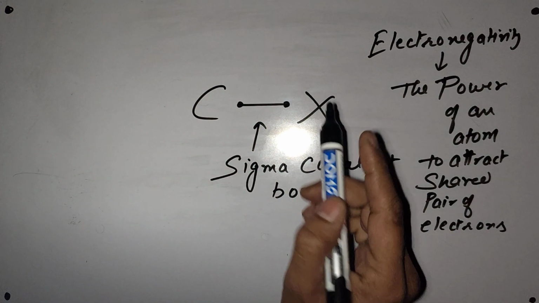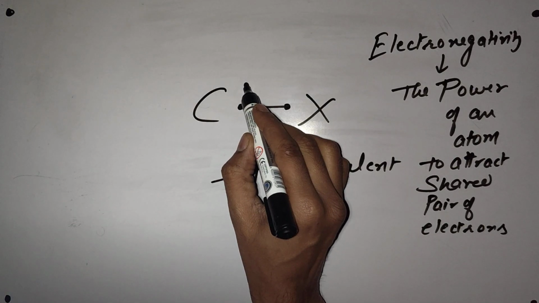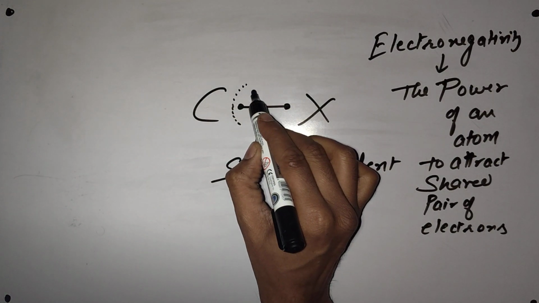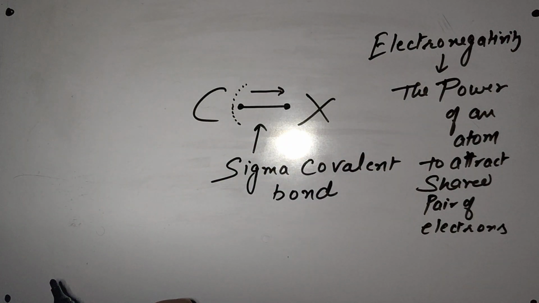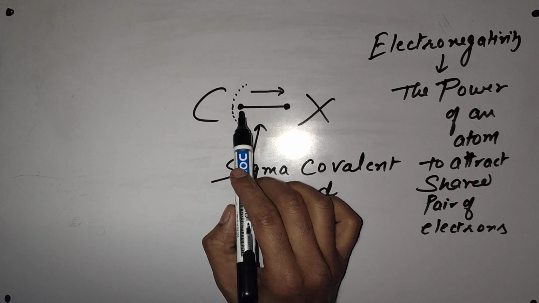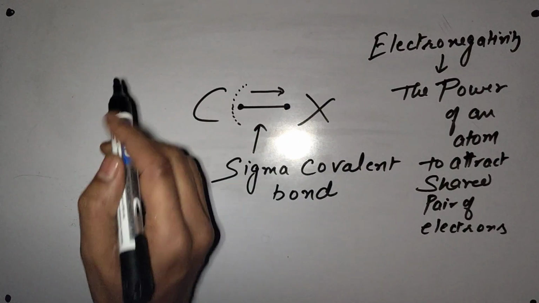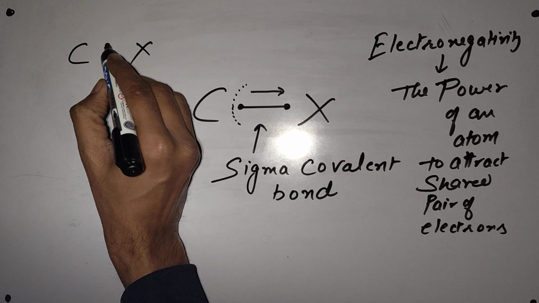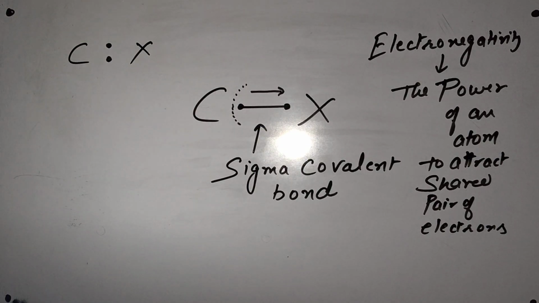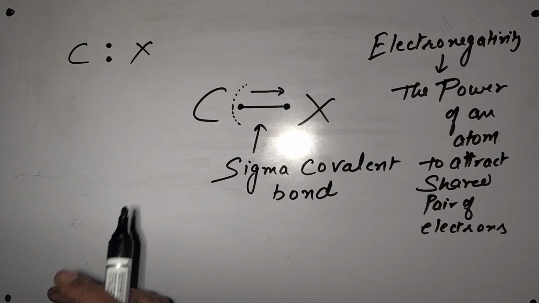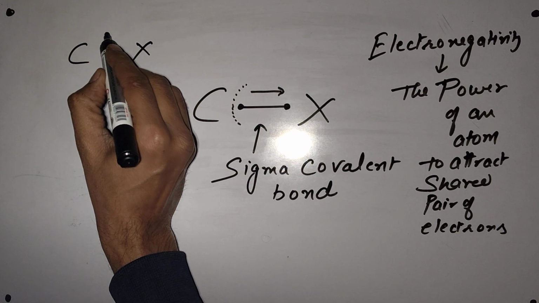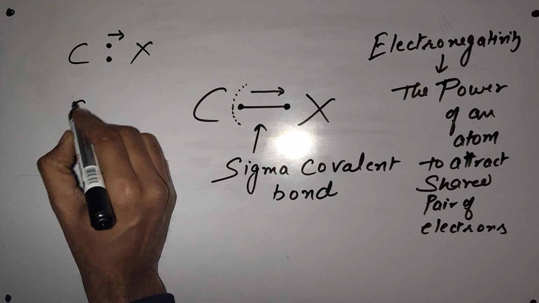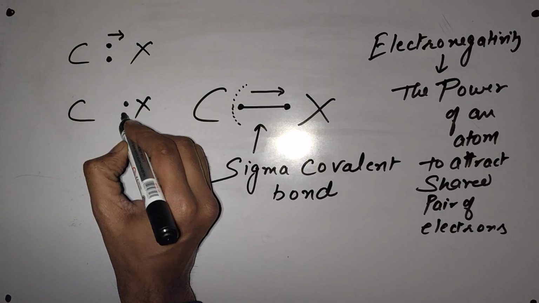So what will happen? Both electrons will get shifted toward X, because X's electronegativity is more. X can attract electrons better as compared to carbon. These two electrons will not remain in the center, where they should be. But due to the high electronegativity of X, this pair of electrons will go a little toward X, due to which there will be charge separation over here.